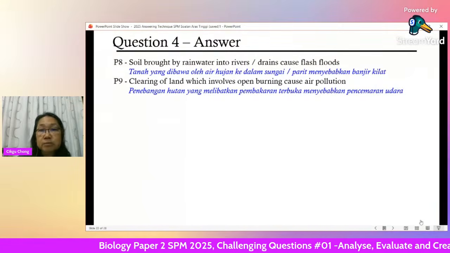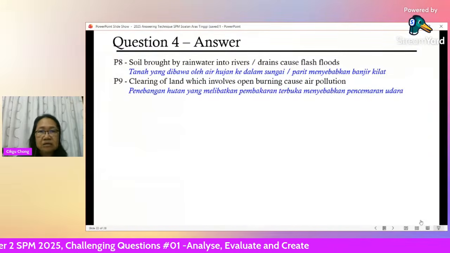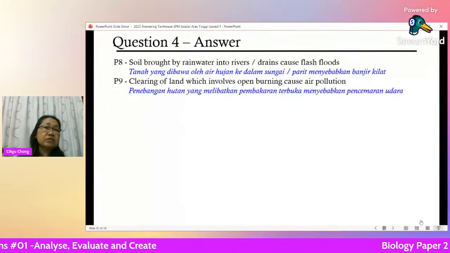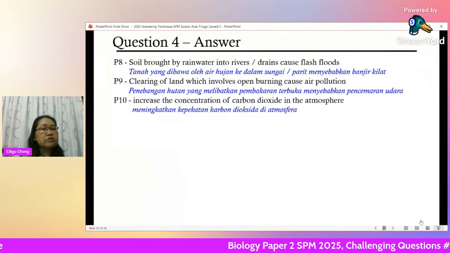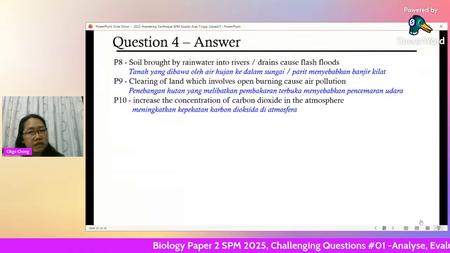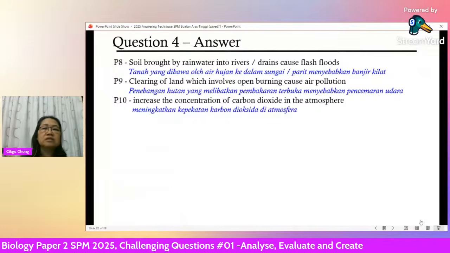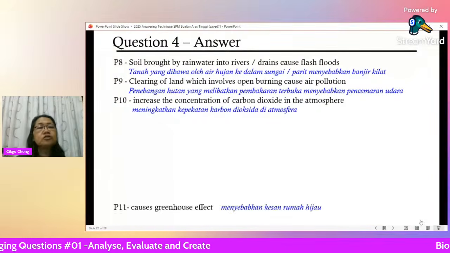You can see all the black smoke, all the particles, the black color is all carbon being released into the air. Of course, increasing CO2 as well. Okay, so you see, every point leads to another thing. Increases the concentration of carbon dioxide in the atmosphere. So if you clear forest by burning, it is a very bad way because it will increase the concentration of CO2, and that leads to global warming.